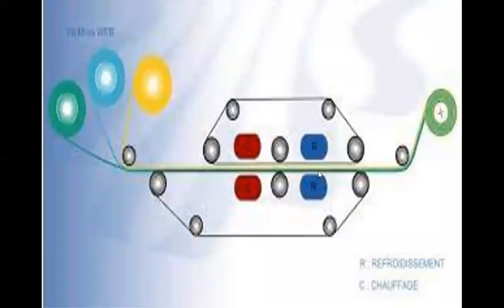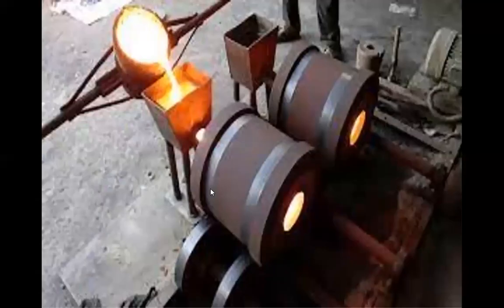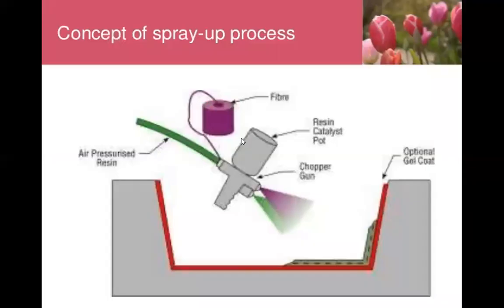See here. So in the industries, the equipments are arranged like this, the machines are arranged. Next method is the spray up process.